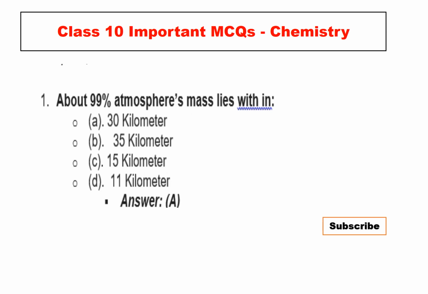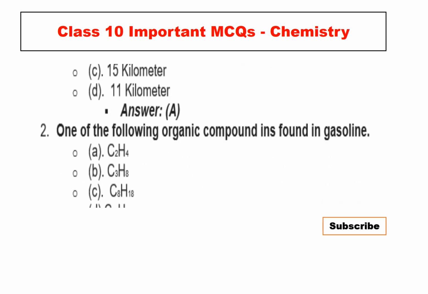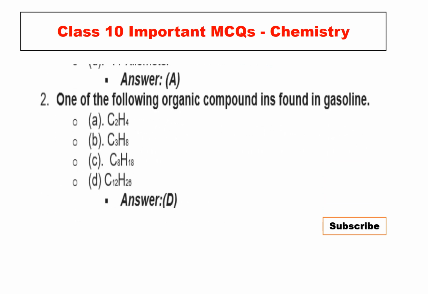Okay जी। तो दूसरा MCQs है, one of the following organic compounds found in gasoline: A C2H4, B C3H8, C C8H18, D C12H26. So the right answer is D, C12H26.